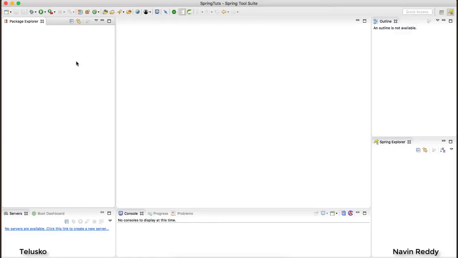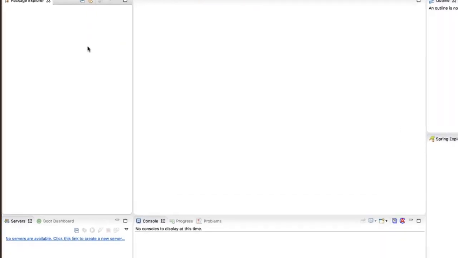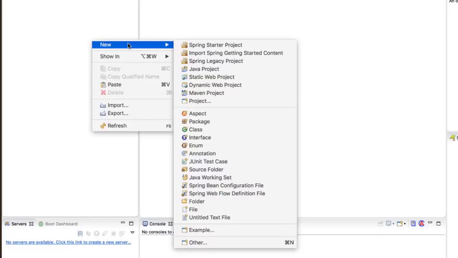Now, how do we create our first Spring application? It's very simple. You just right click it and you say New. Now, if you are making a normal Spring application, you can simply select a Maven project, and you can select Spring. Otherwise, if you are creating a Spring Boot project, this is amazing. We have Spring Startup Project option. Now you will not get this option directly in Eclipse. Okay, so that's the advantage of using STS.